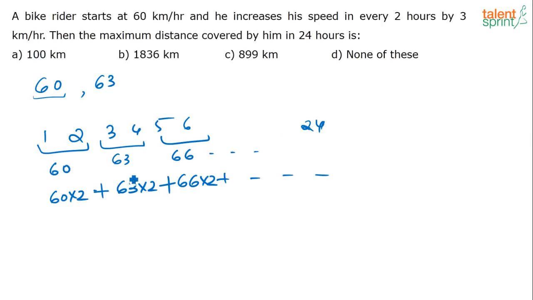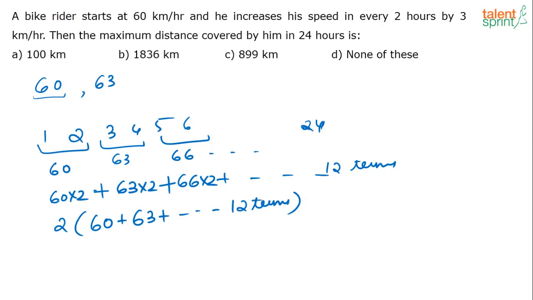Correct? So how many such terms will be there? 12 such terms will be there. Correct? Every 2 hours one particular speed. So if there are totally 24 hours, there will be 12 such speeds with a difference of 3 kilometers per hour. So how can you write this? See, this 2 is common everywhere. So you can take it as 60 plus 63 plus and so on, up till there are 12 terms like this. Correct? Because 24 hours means 24 by 2, 12 such intervals will be there where he will be traveling with different speeds.